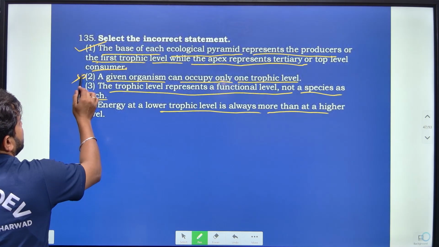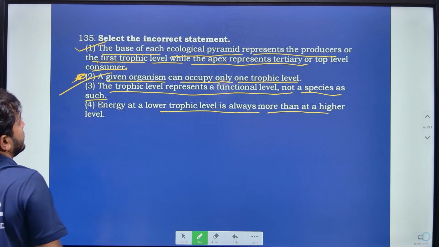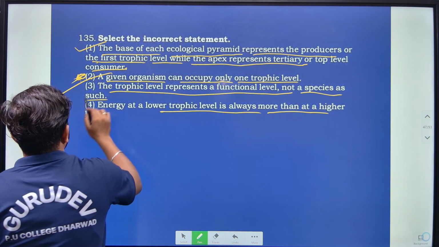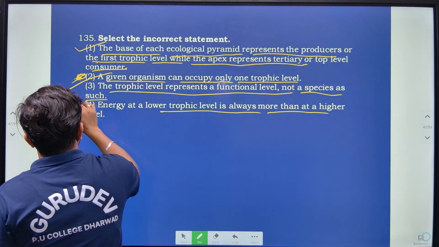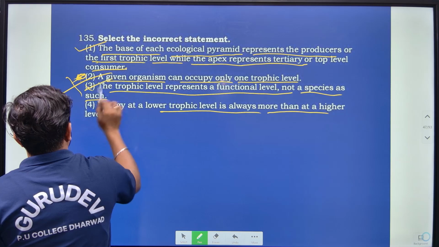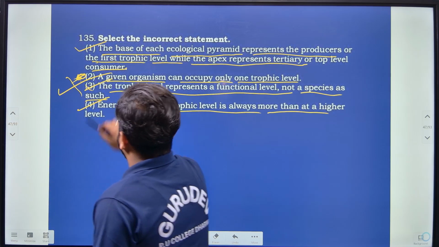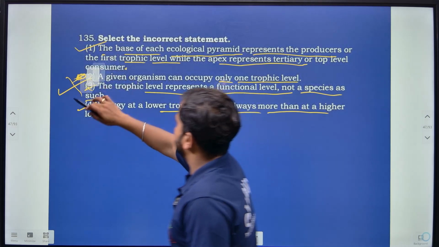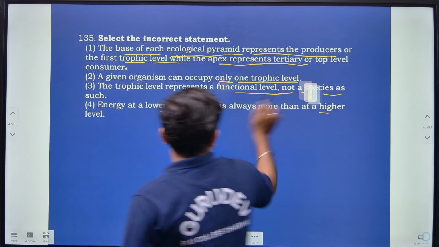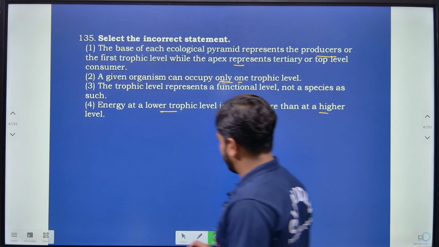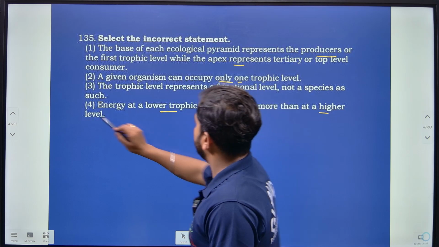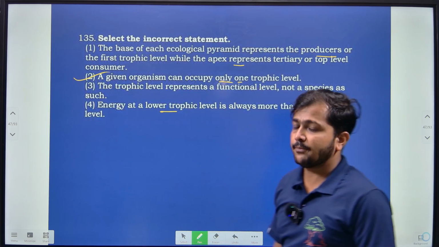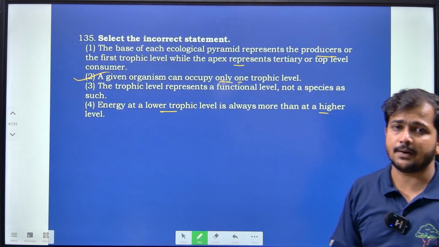So according to this, the incorrect statement is option 2. The remaining, 3 and 4, are correct, and the second one is incorrect here. So based on that, for this question option 2 is correct, because we have to find out the incorrect statement.